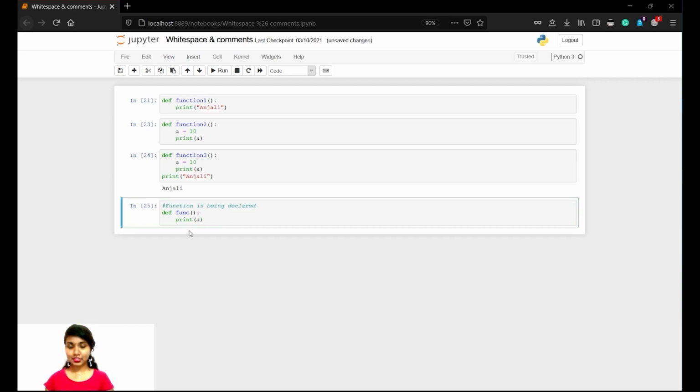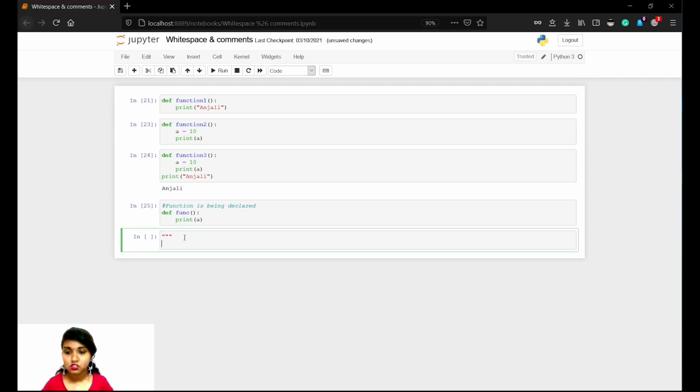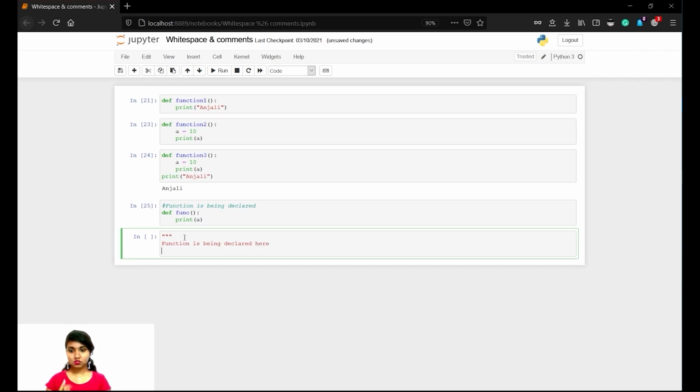Now let's see how multiple line comments work. We'll give 1, 2: the function is being declared here, and one more, you can have this.